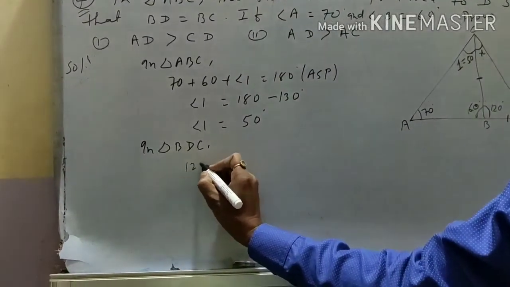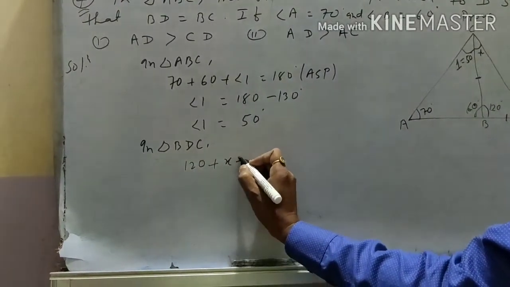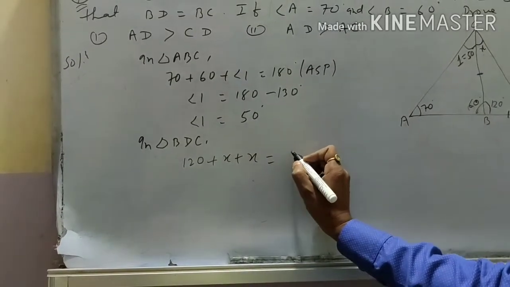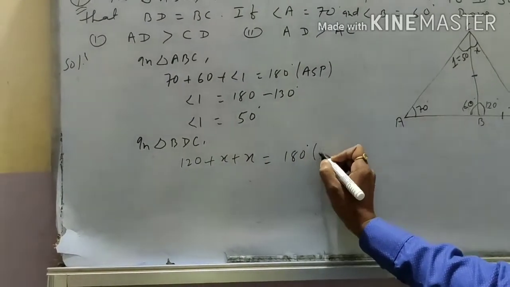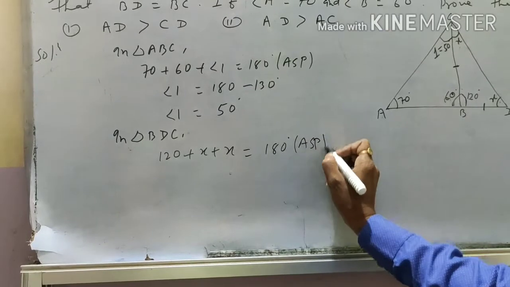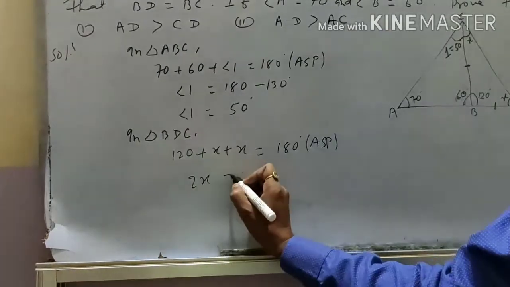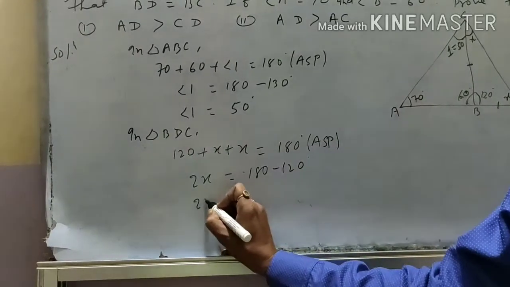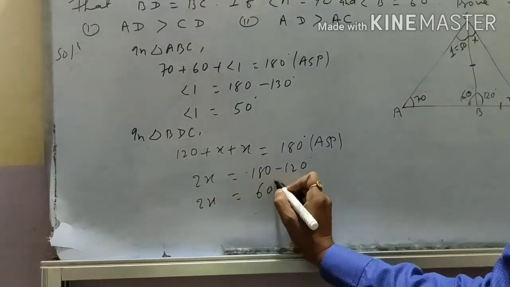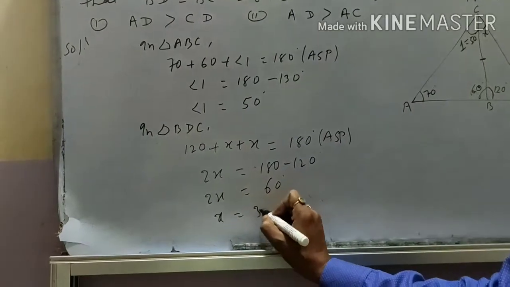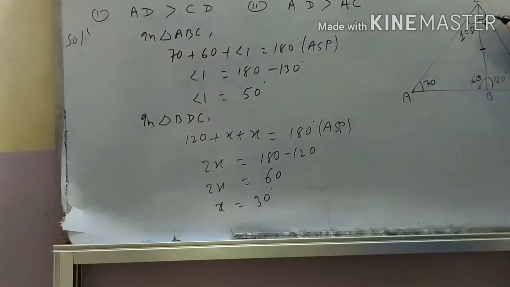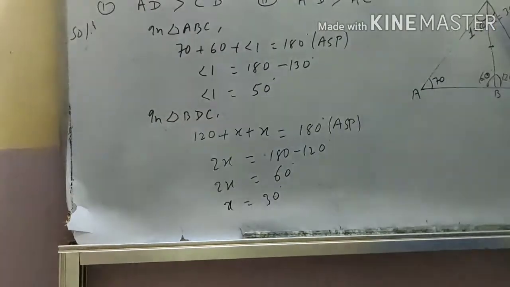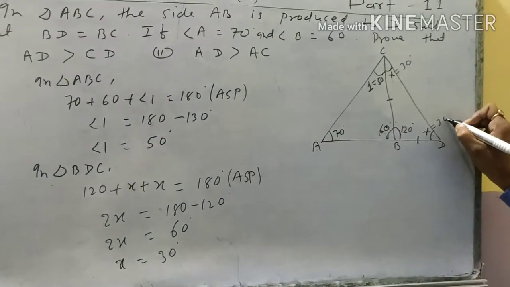So here 120 plus 2x is equal to 180 degree. Again student, ASP, angle sum property. So here 2x is equal to 180 minus 120. So finally student, 2x is equal to 60 degree. The value of x is equal to 30 degree. So in place of x we can write here 30 degree. Here is also 30 degree.